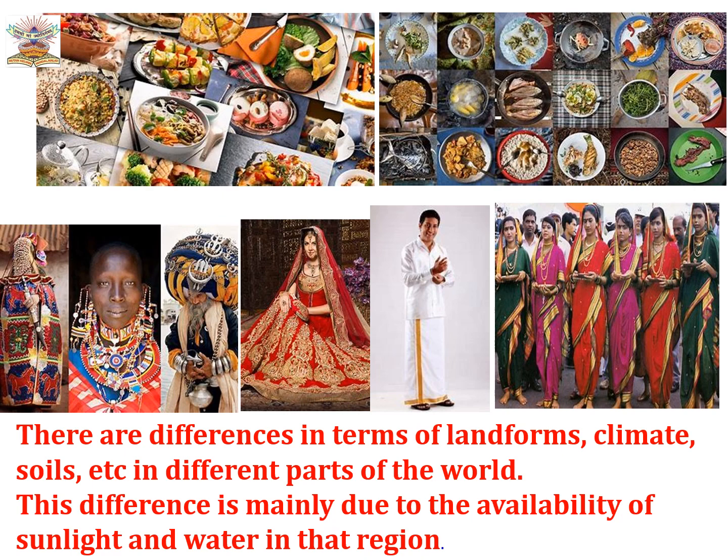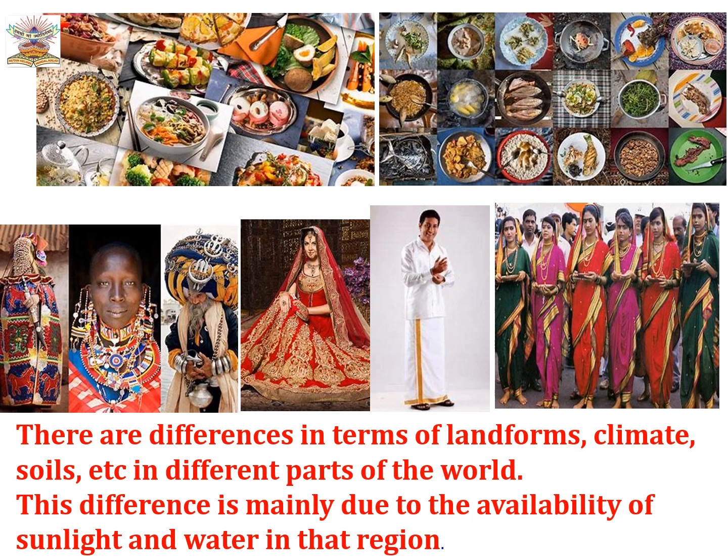There are differences in terms of the landforms, the climate, and soil in different parts of the world. And this difference is mainly due to the availability of sunlight and water in that region. So the differences in the climate and the soil have an impact on the flora and fauna, that is the different animals and the trees.